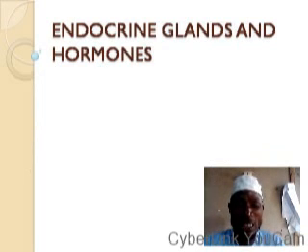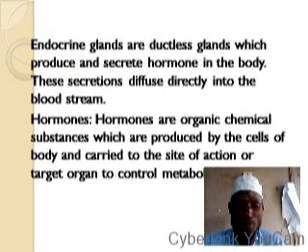The secretion of these endocrine glands, that is hormones, diffuse directly into the blood stream, since there is no duct in the endocrine glands. Hormones are chemical messengers. Hormones are organic substances which are produced by the cells of the body and carried to the site of action or target organ to control metabolic activities of the body or to control the life processes.